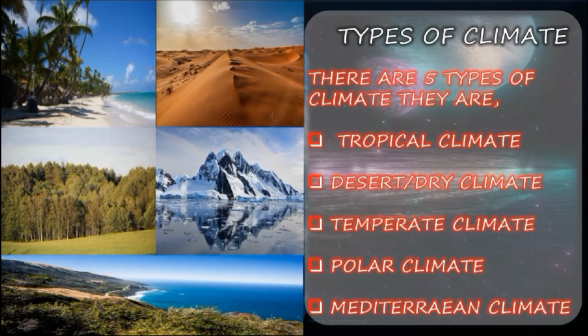Before that, we shall see the weather and climate explanation. When one talks about a cold day, hot day, cloudy day, they are talking about the weather. Weather refers to how hot, cold, rainy, and windy it is over a short period of time. When one talks of humidity and warmth, for example, it is very cold at Ooty, it refers to the climate. Clear? Anything that refers to the weather condition of a country over a long period of time is called the climate of a country.